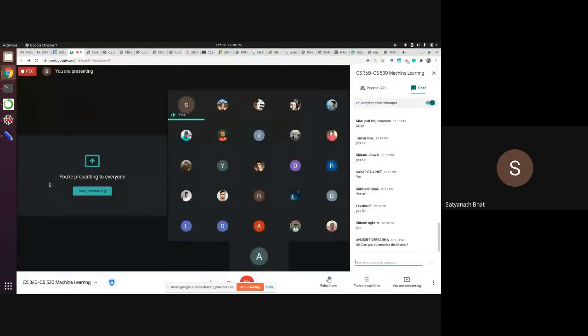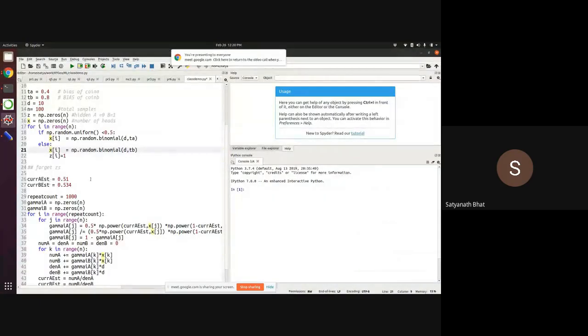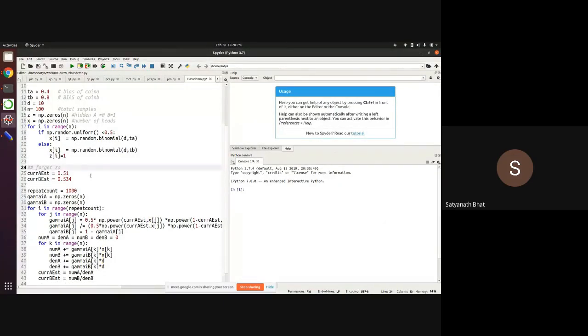You can type in the chat as well. So a good distribution is beta. You can choose from a beta distribution, or a uniform distribution if you wish. So for the current estimates, I can choose either this, or I can choose beta or uniform. Either choice is okay.